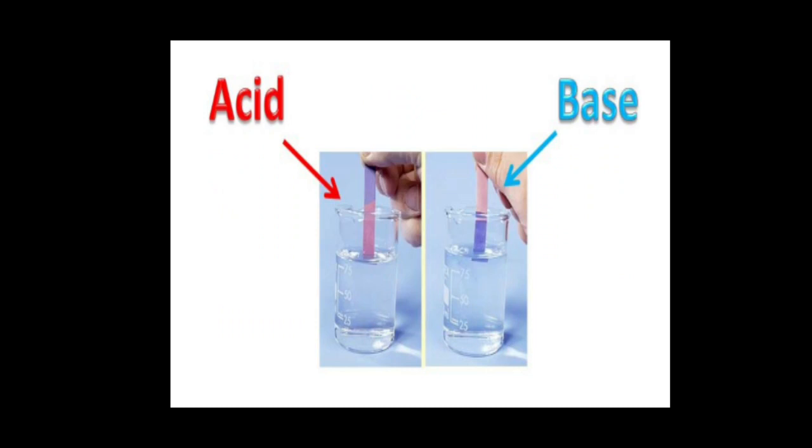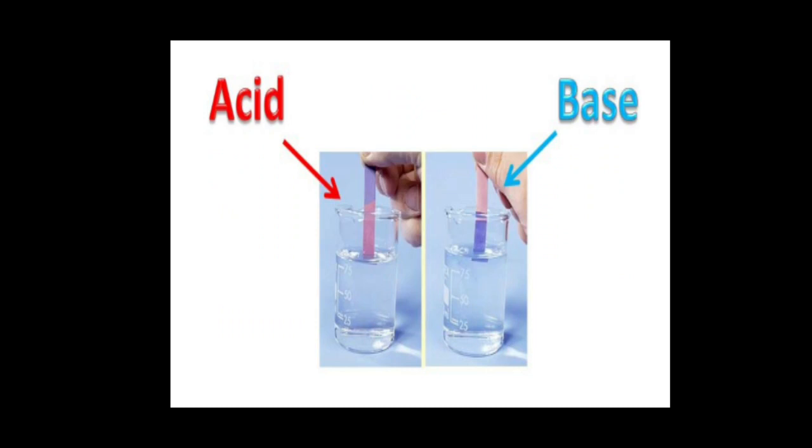Yes, see, this is how it indicates. First, see the acid. Near the finger mark, when they are holding it, it appears blue, but when they touch the liquid, which is an acid, it turns into red color. So, it shows that acid turns the blue litmus paper into red color.